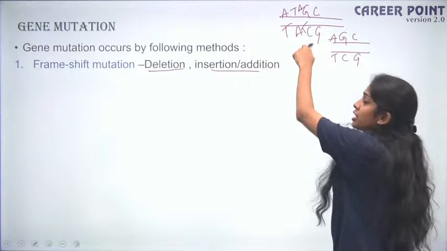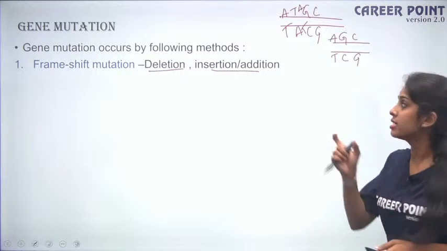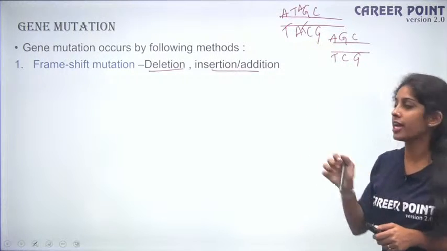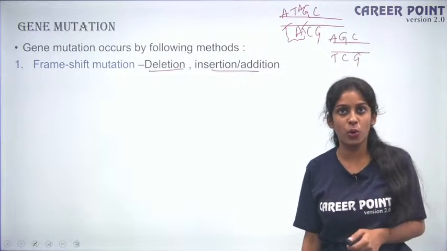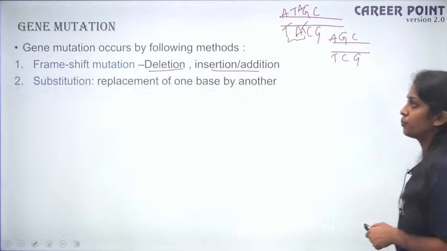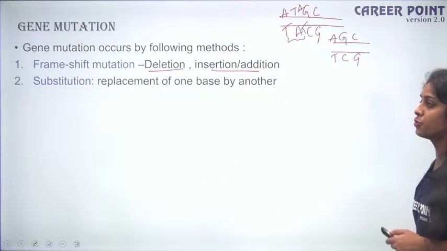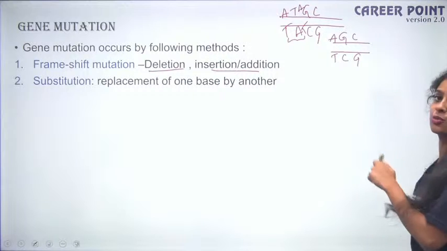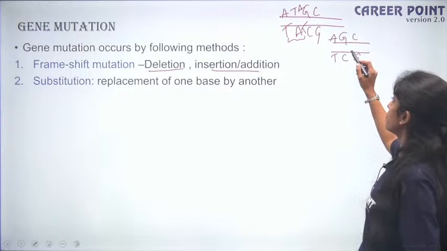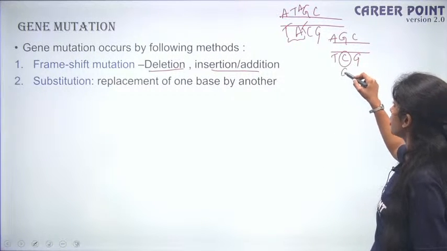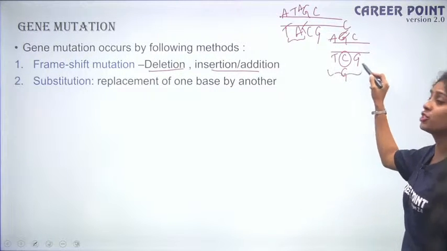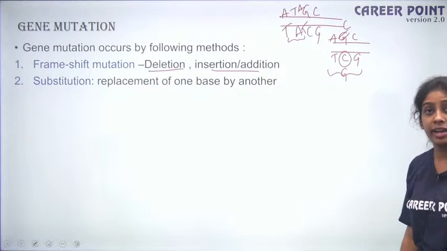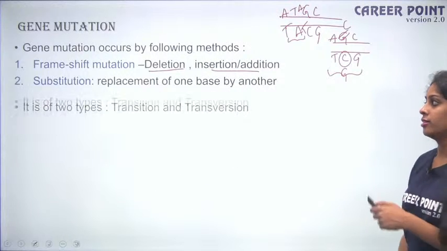So when I add a new sequence, remember your amino acids are read in triplets, right? So it is 3 codon. So this will again change the proteins that it is coding for, right? So that is the major problem. The second reason is substitution. So you have replacement of one base by the other. Everything is fine, but here C is replaced by G. So again here it changes. So now this changes your reading frame, right? So that is the problem here.